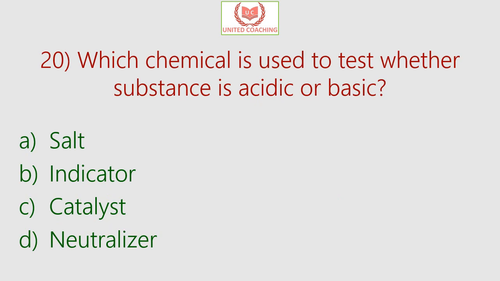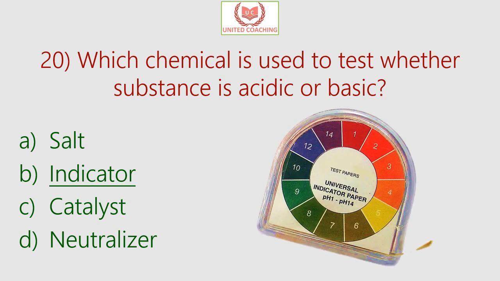Our next question is, which chemical is used to test whether the substance is acidic or basic? So is it salt, indicator, catalyst or neutralizer? So the answer is indicator. Indicators are the substances that are used to test whether a substance is acidic, basic or neutral in nature, and they change their color when added to a solution containing an acidic or basic substance. Litmus paper is the best natural indicator to test the acid or base, and there are other synthetic indicators like phenolphthalein to test the acid or base.